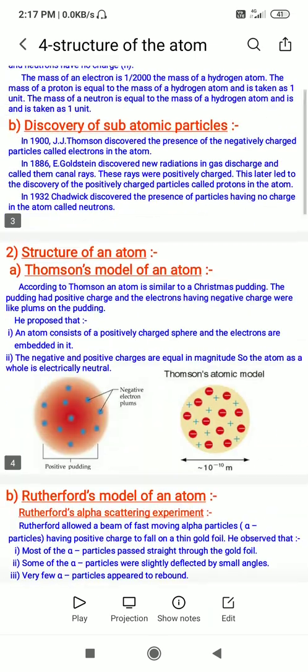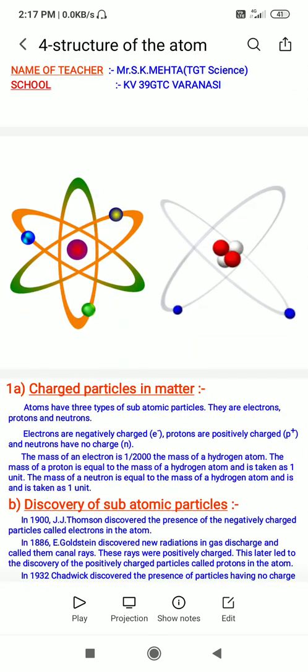First, the charged particle in the matter. Atoms have three subatomic particles. They are electrons, protons and neutrons. Electrons are negatively charged particles, while protons are positively charged particles and neutrons have no charge. Electrons are represented as e minus, proton as p plus and neutron as small n having no charge.